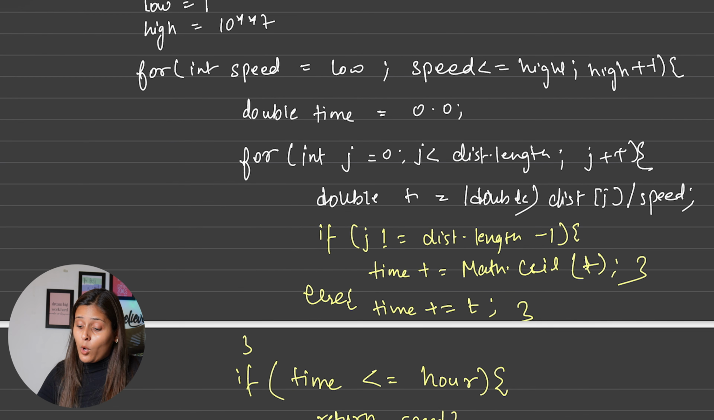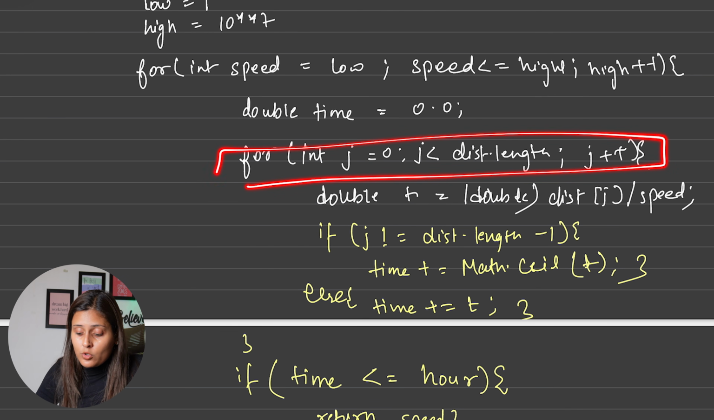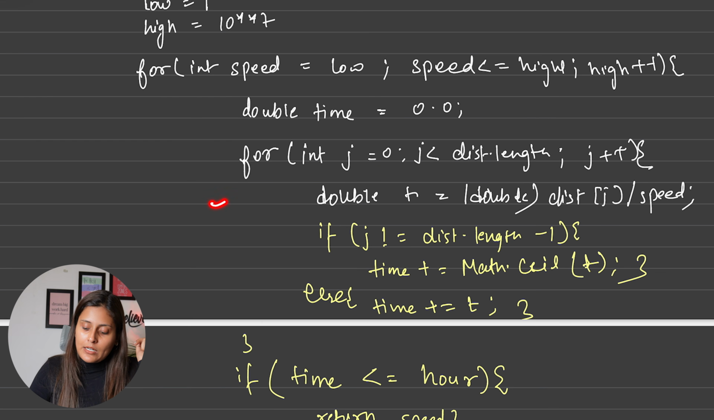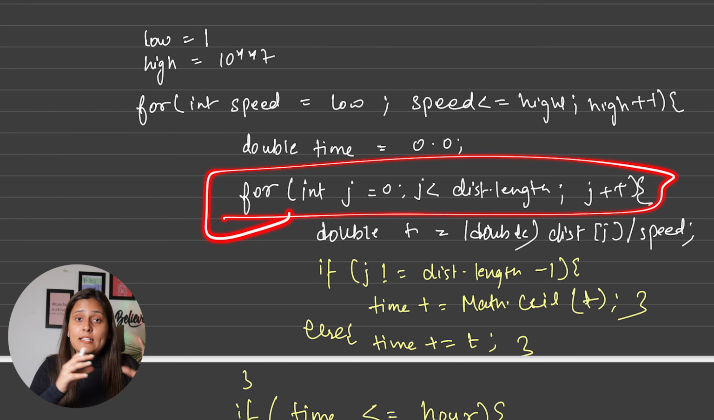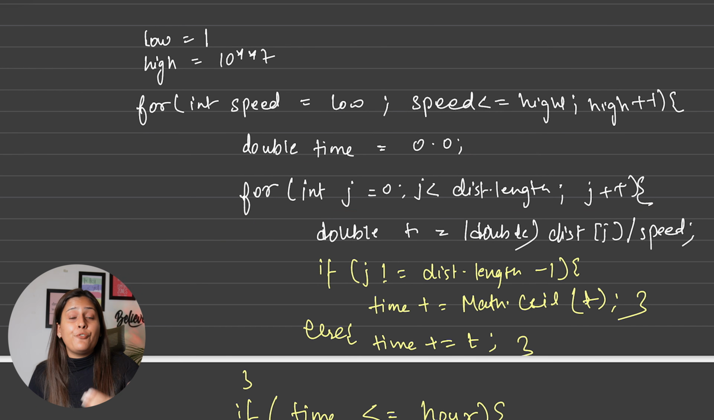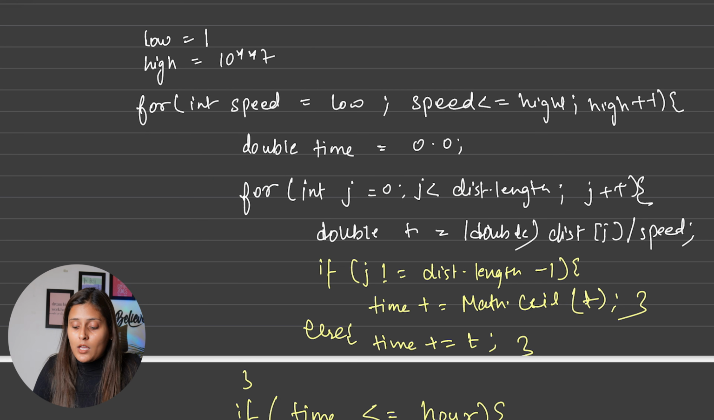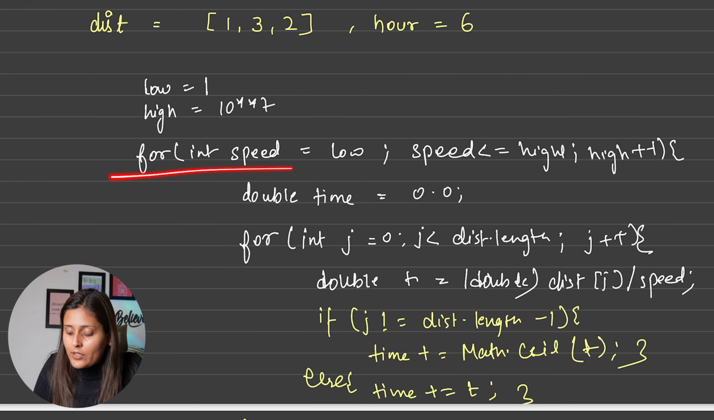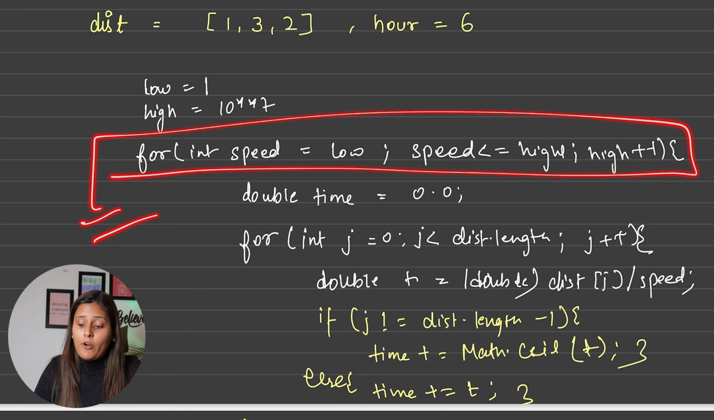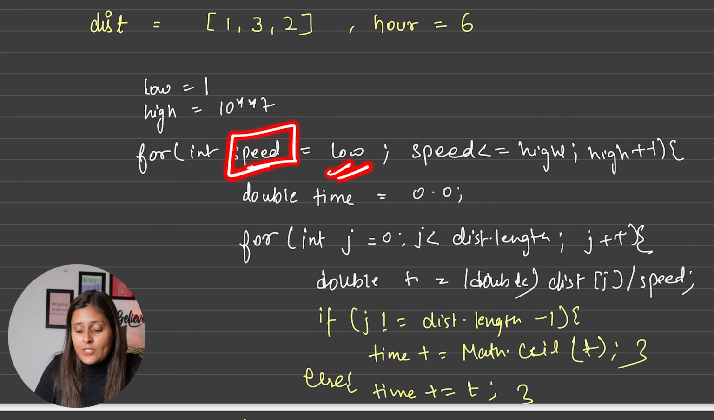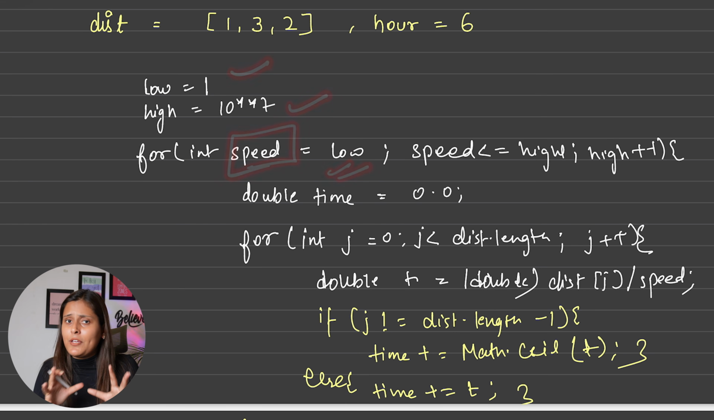Now where can we optimize? This for loop will run for sure. Even if you optimize it also, it will still run, because we have to go through the entire distance length, calculate the time for every distance, and at last check whether the time is less or not. So in this for loop, we cannot do anything. This cannot be optimized. So what can be optimized? The for loop which is running from 1 to the higher limit, because for every integral speed from 1 to 10 power 7 we want to check.